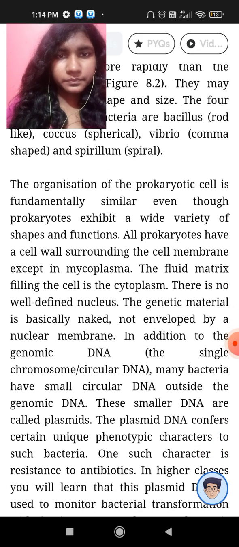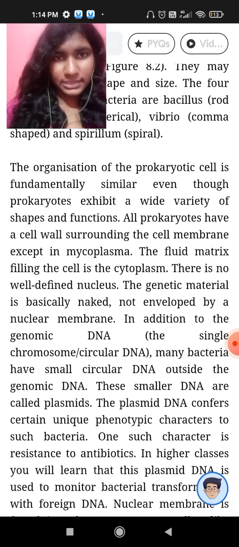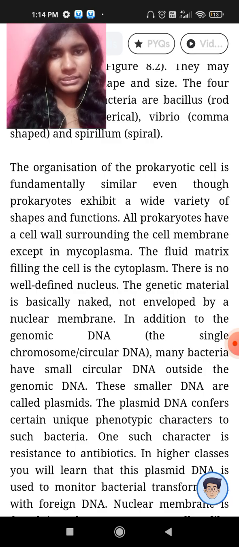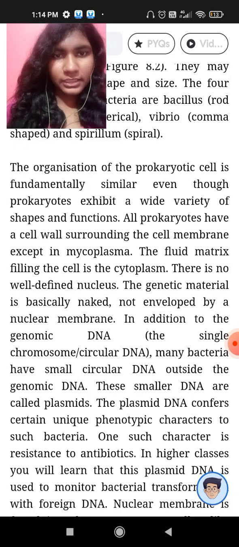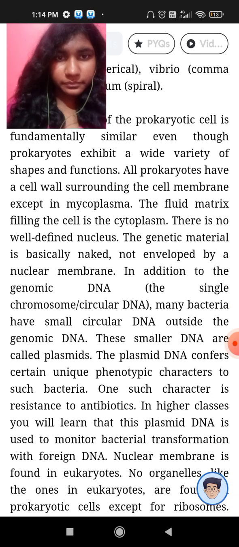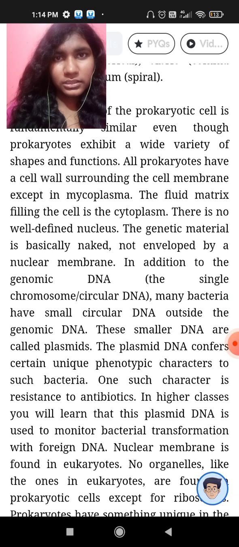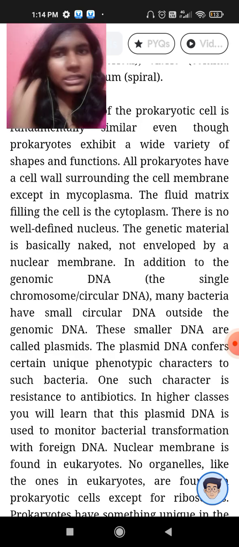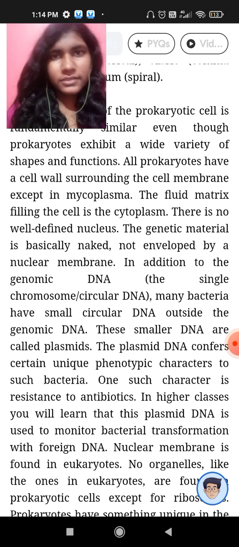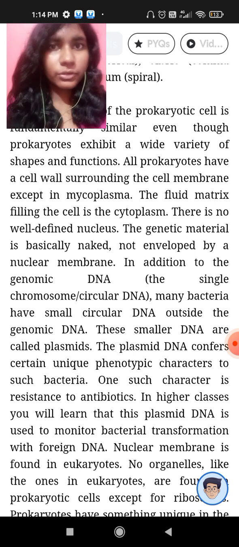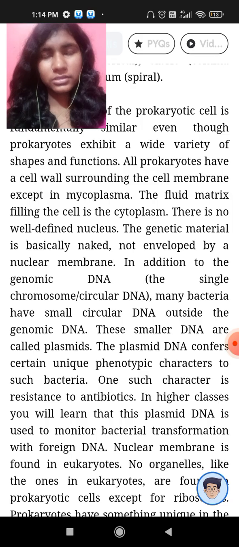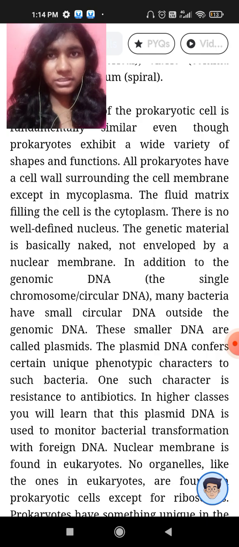And all the prokaryotic cells have a cell wall surrounding the cell membrane, except mycoplasma. It does not have a cell wall. It has a cell membrane. Every cell has a cell membrane, and every prokaryotic organism also has a cell wall. However, except mycoplasma.